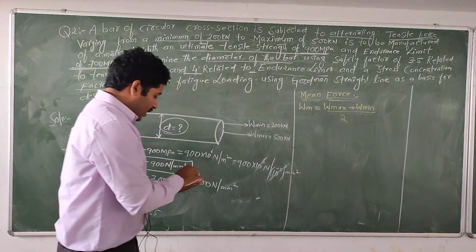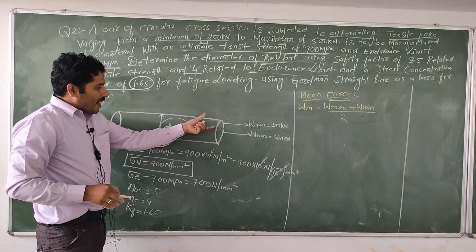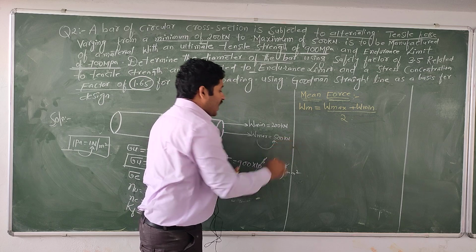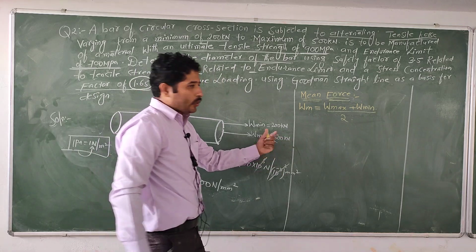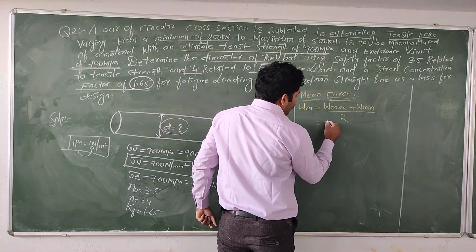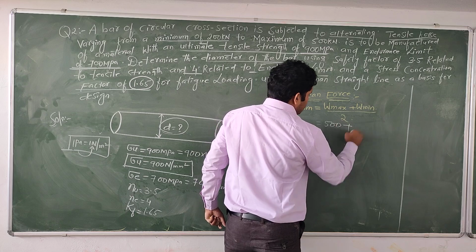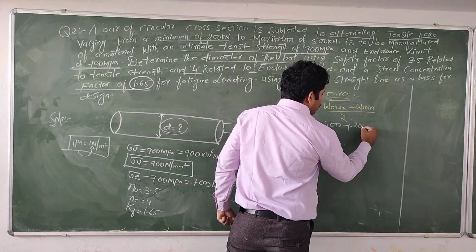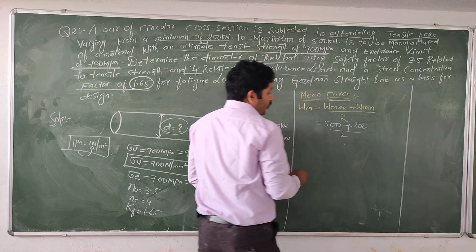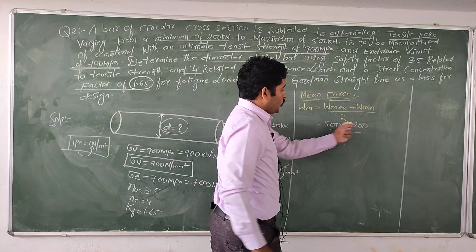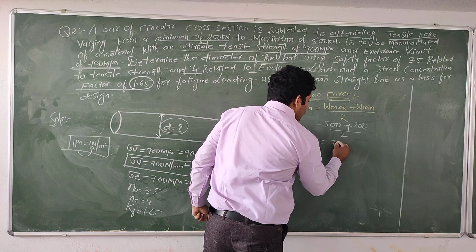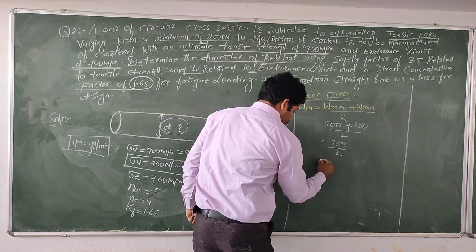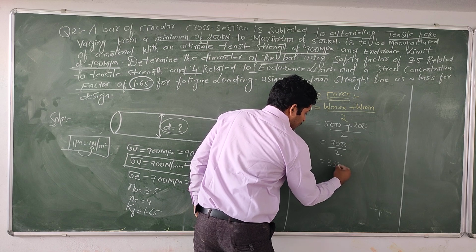Here the maximum load acting on this bar, V max, is given as 500 kilonewton. The minimum value we got is 200. So 500 plus 200 is 700, and 700 divided by 2 gives 350.